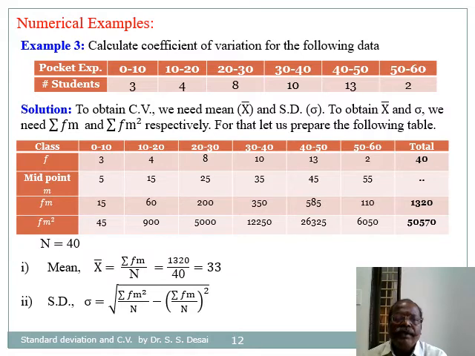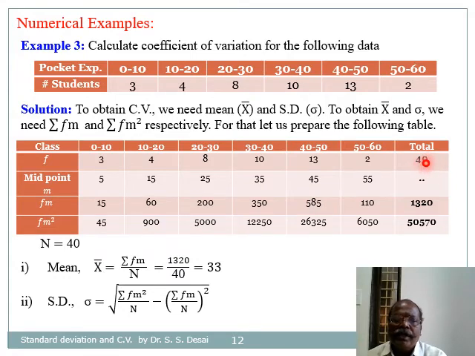As usual, to find CV, we need mean and standard deviation, and to find mean and standard deviation, we need the summation of f into m and summation of f into m square, where that m is midpoint of the class. Okay. So to find the various sums, we form this table: class, frequency, midpoint m values, f into m and f into m square, and we have the sums.